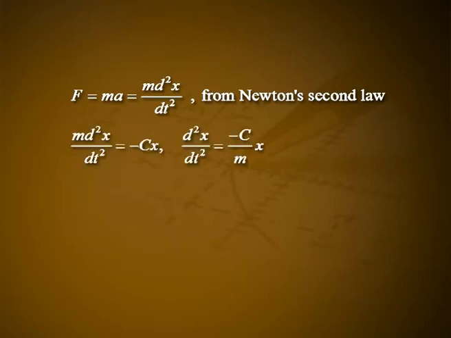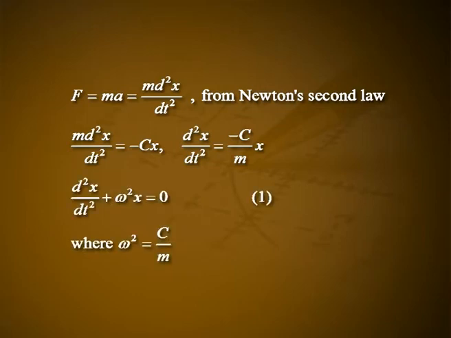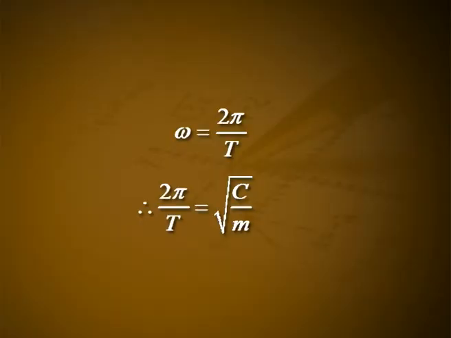That is, m into d square x by dt square is equal to minus Cx, or d square x by dt square is equal to minus C by m into x, that is d square x by dt square plus omega square x is equal to 0. Let it be equation number 1, where omega square is equal to C divided by m. This equation is the differential equation of simple harmonic motion, where omega is the angular frequency given by omega is equal to 2 pi divided by T. Therefore, 2 pi divided by T is equal to square root of C by m.